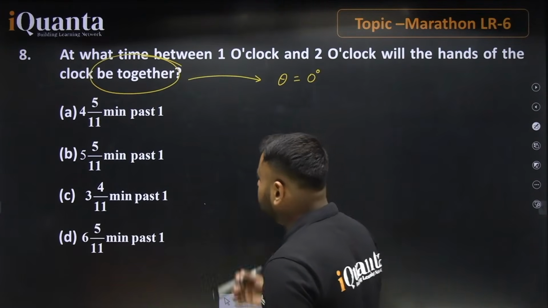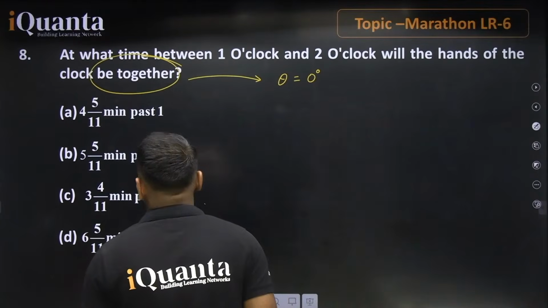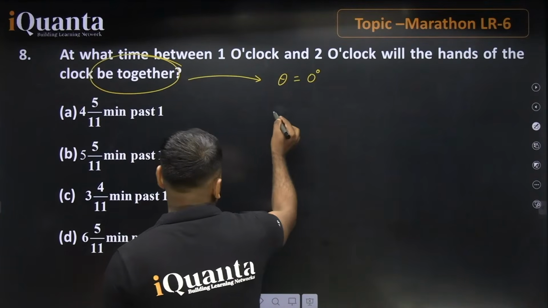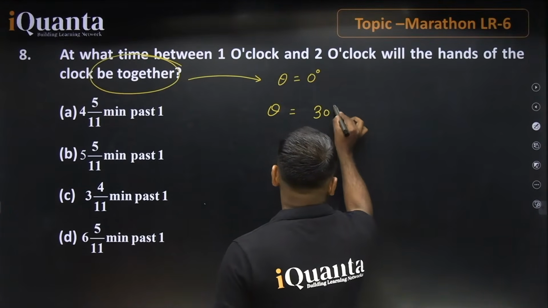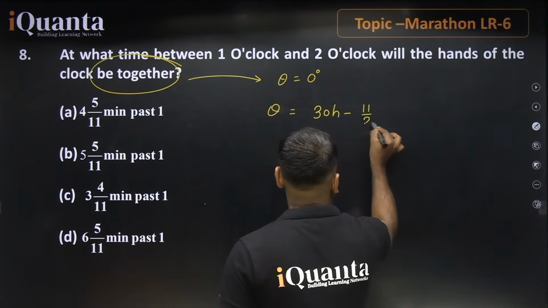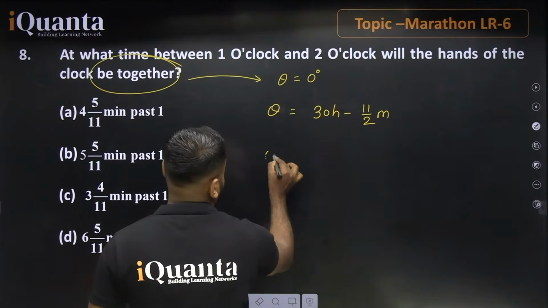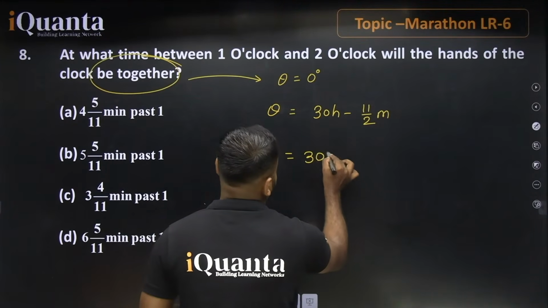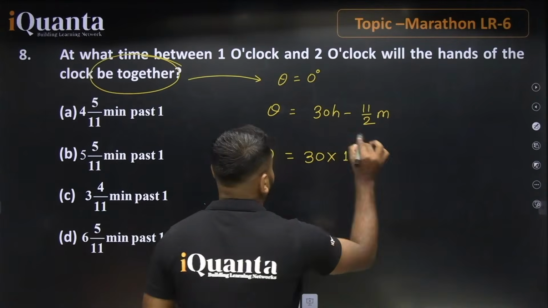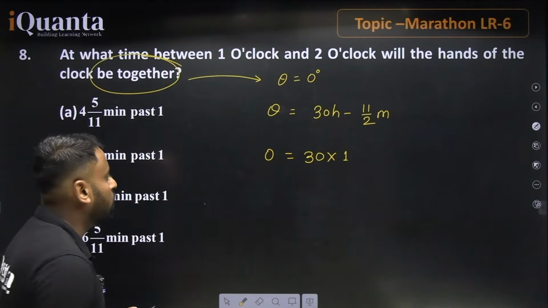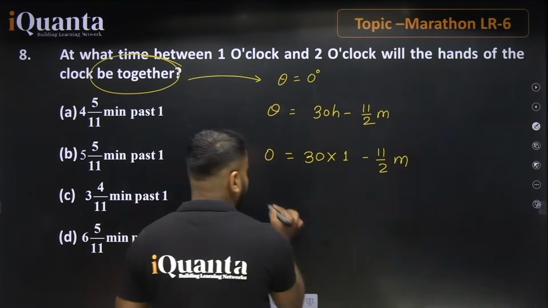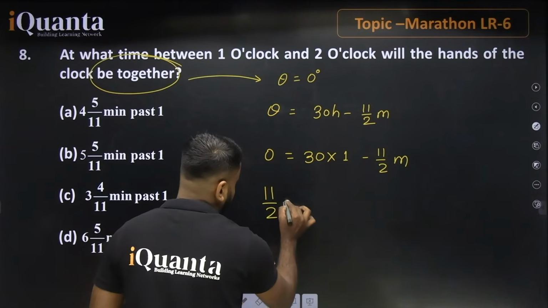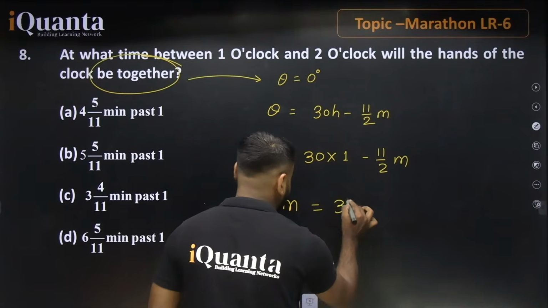So what happens here, guys? Theta equals 0 degrees, and the formula is theta equals 30h minus 11 by 2 minute. So if we put theta equal to 0, this value will be 0, and h will be equal to 1. So 0 equals 30 minus 11 by 2 minute. So 11 by 2 minute shifted to the left-hand side, and this value will be equal to 30.